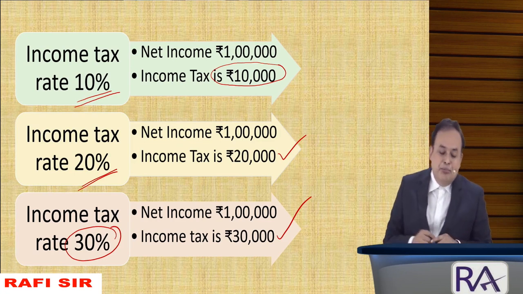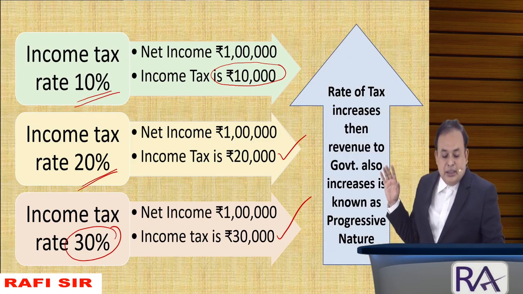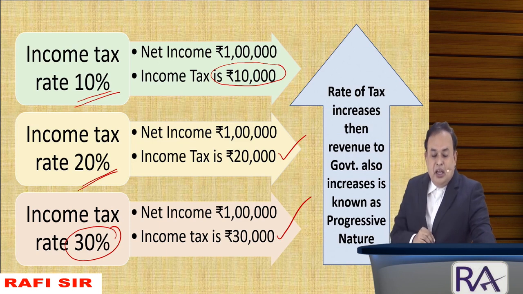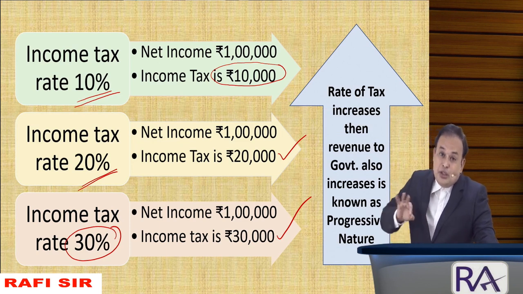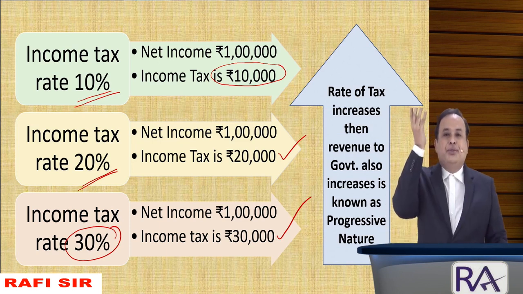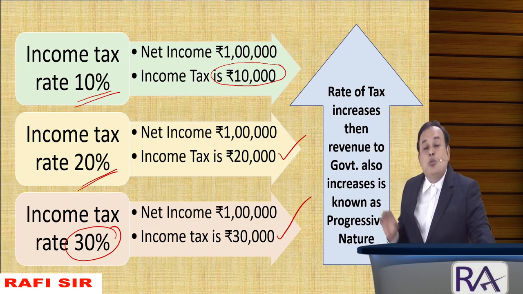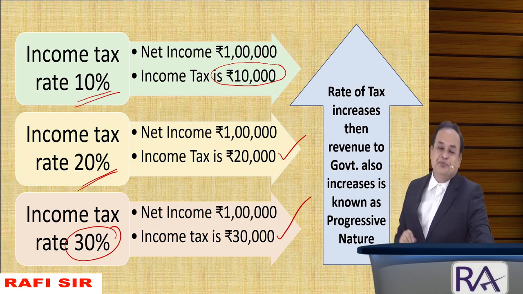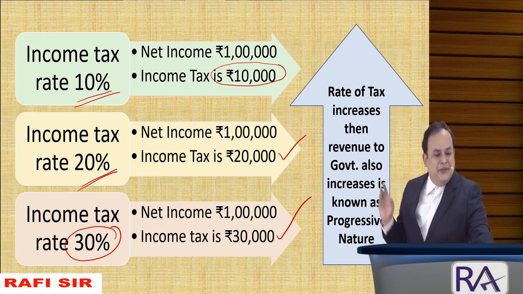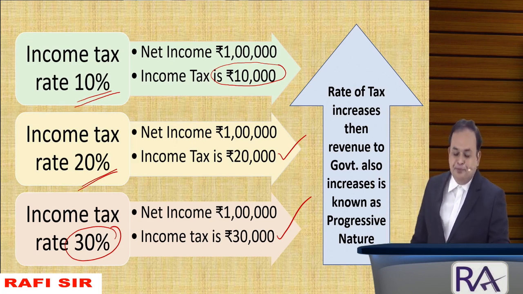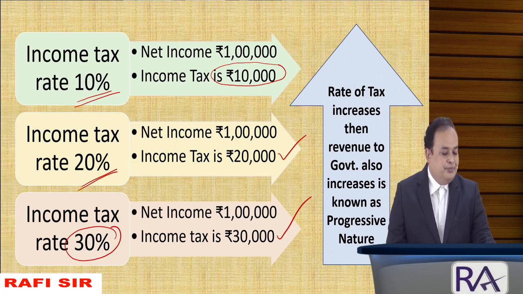Meaning what? Look on the screen. As the rate of tax increases, revenue to the government also increases, known as progressive nature. Got the clarity? Any difficulty on the screen, please? Any difficulty, my dear? For a kind consideration.